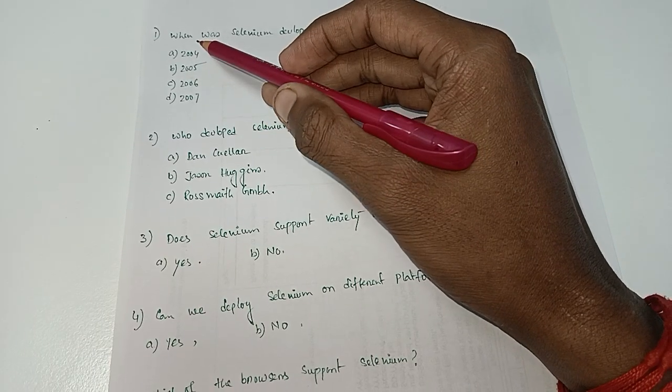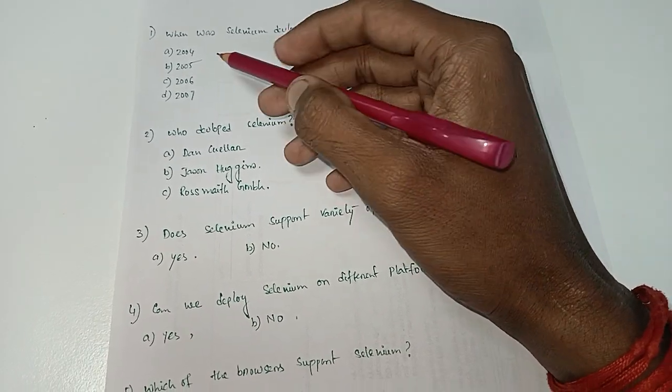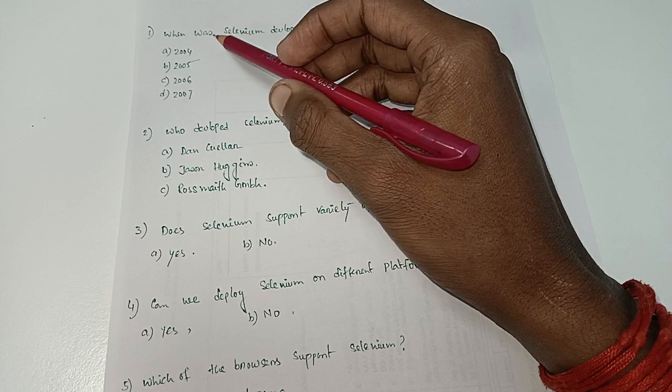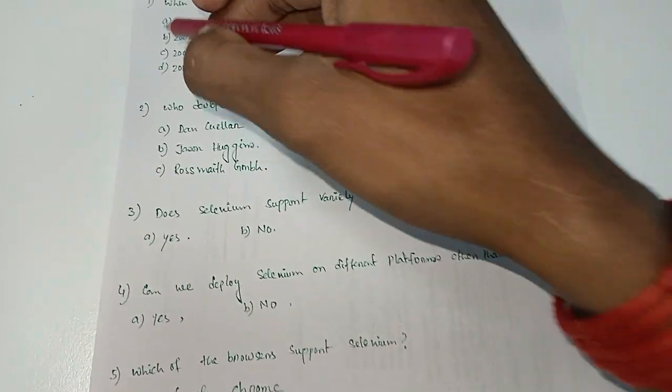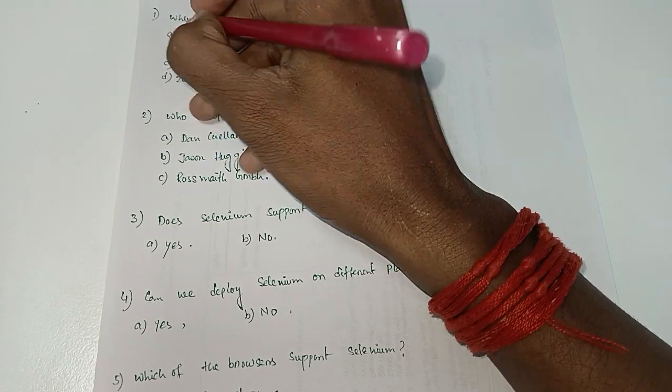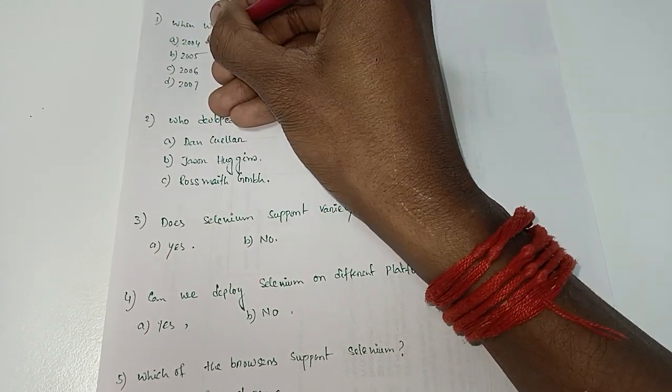So the first question is, when was Selenium developed? Which year was Selenium developed? The options are 2004, 5, 6, and 7. So Selenium was developed in 2004. The correct answer is 2004.